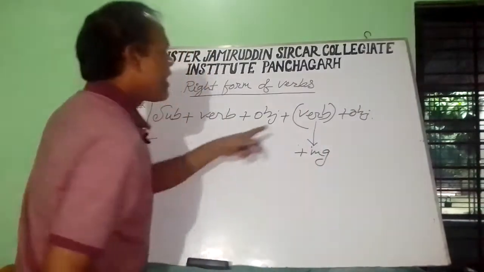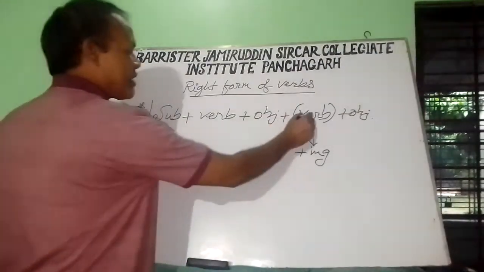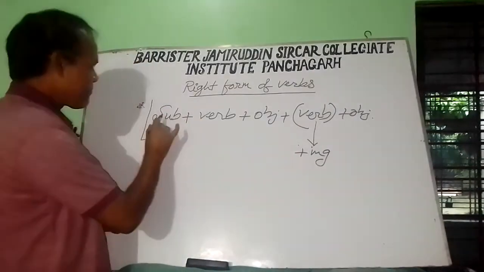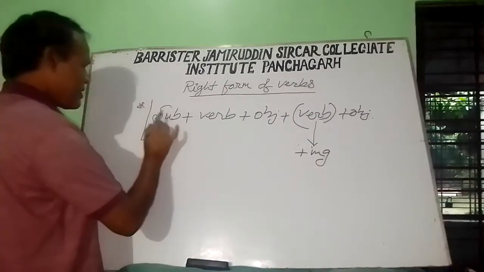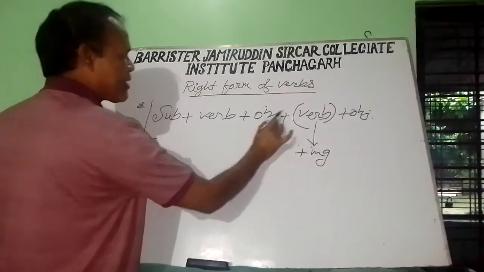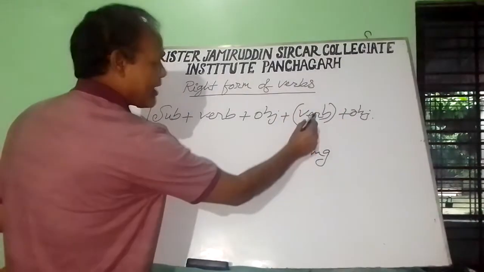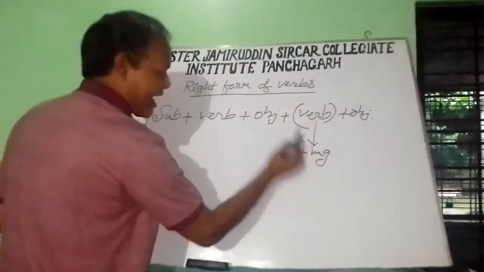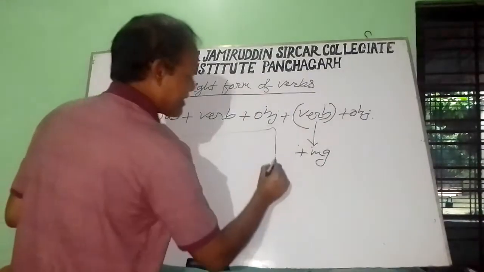This is the present participle. So this is another kind of parts of speech. I repeat, if in a simple sentence there is subject, then verb, then object, and after the object there is a verb, the verb takes ing, and then others. Now let's see an example.